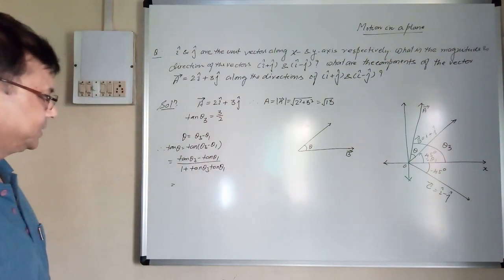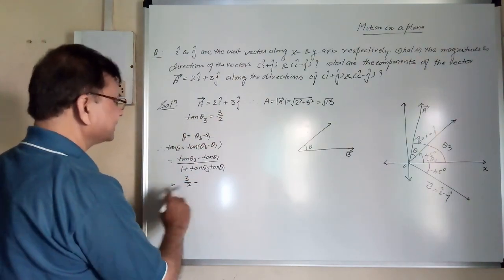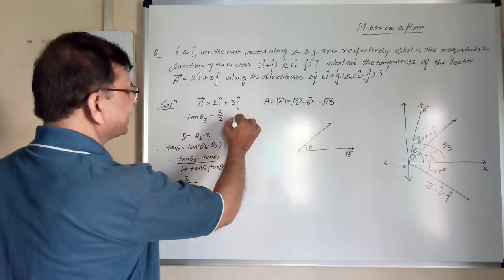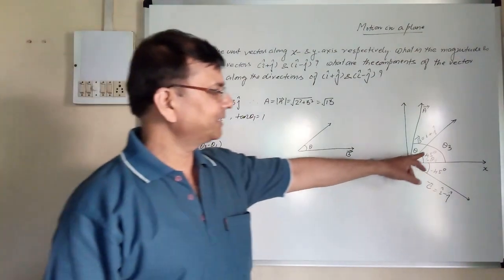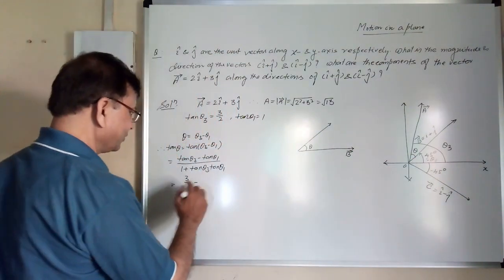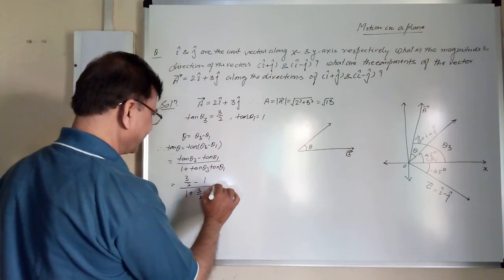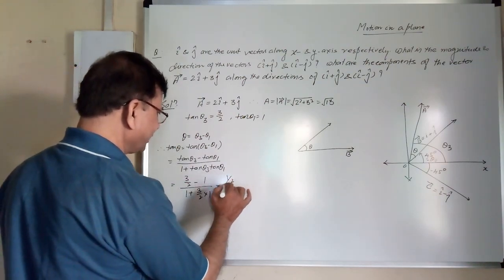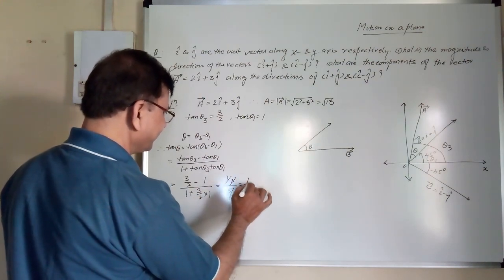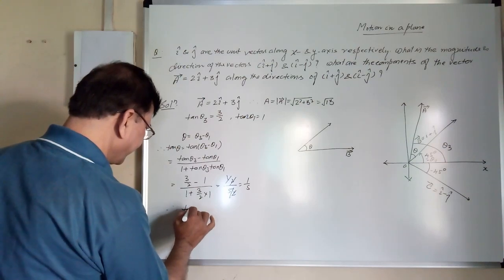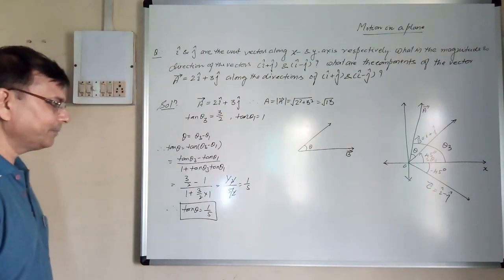Now we will put the values. Tan theta 3 is 3 by 2 minus, for this angle, if you remember, tan theta 1 was equal to 1 because theta 1 is 45. So tan theta is 3 by 2 minus 1 upon 1 plus 3 by 2 into 1. 3 by 2 minus 1, that is 1 upon 2. 1 plus 3 by 2 is 5 by 2. So this will go, we will get 1 by 5. Therefore, tan theta is equal to 1 by 5. This we got, right?